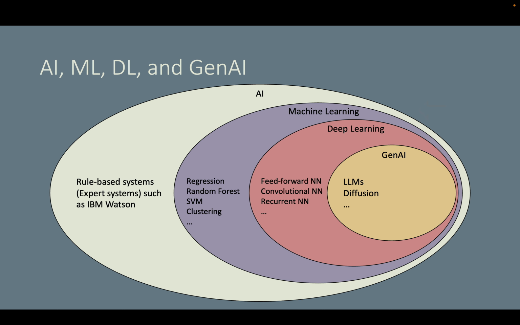So, from rule-based systems to machine learning to deep learning to Gen AI, AI is a broad and diverse field. In this workshop series, we'll focus on Gen AI and large language models to explore their impact on academia and education. But I just want to give you a full picture of AI to remind you that ChatGPT is not the entire AI, right? There are really a variety of AI technologies.